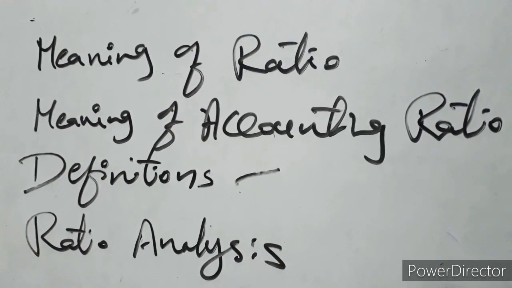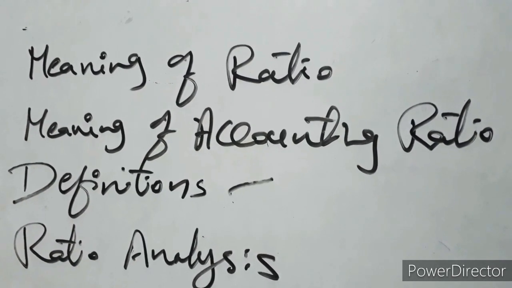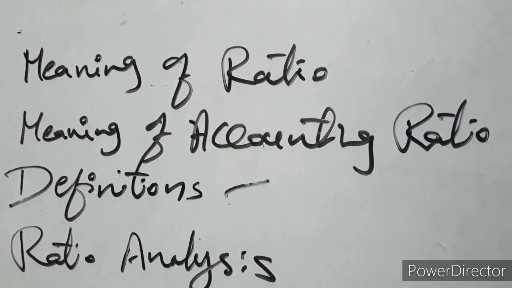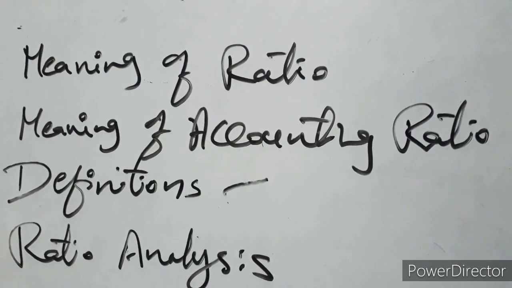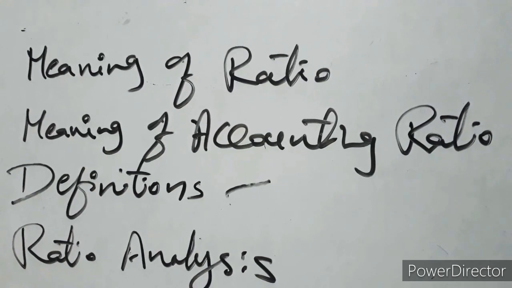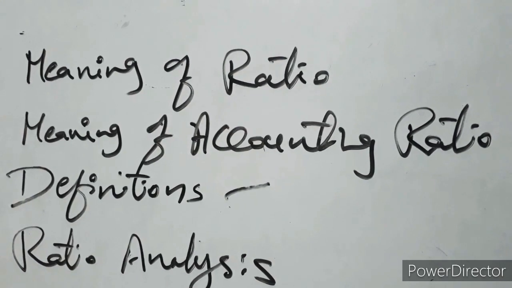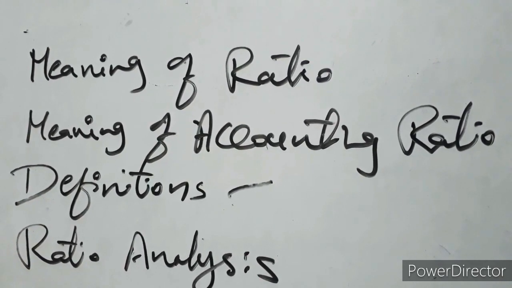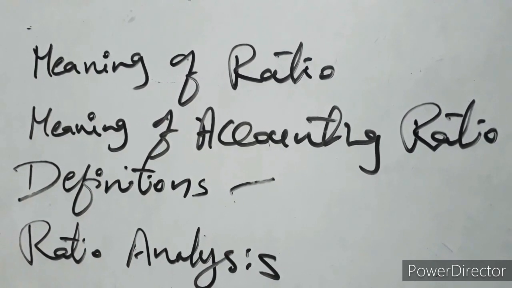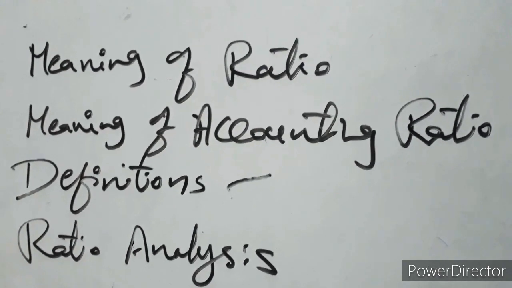Another person, Kohler, explained the ratio: the ratio is the relation of the amount A to another B, expressed as the ratio of A to B, A is to B, or A as simple fractions, integer, decimal fractions, or in percentages. Based on these ratios, the management is going to take certain decisions.